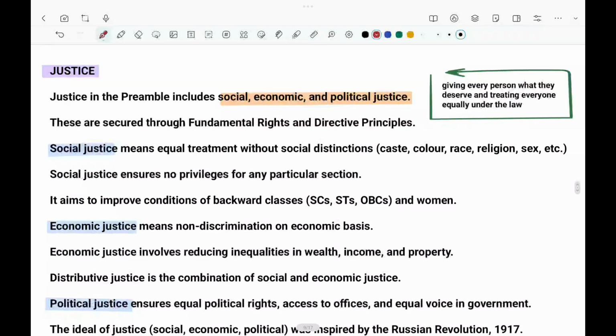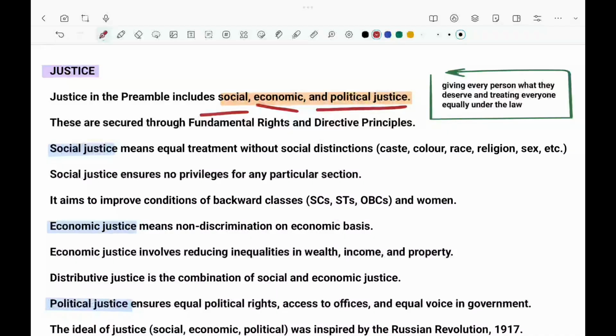And the other is justice. Justice means fairness, giving every person what they deserve and treating everyone equally under the law. And it was divided into three parts: social, economic, and political justice.